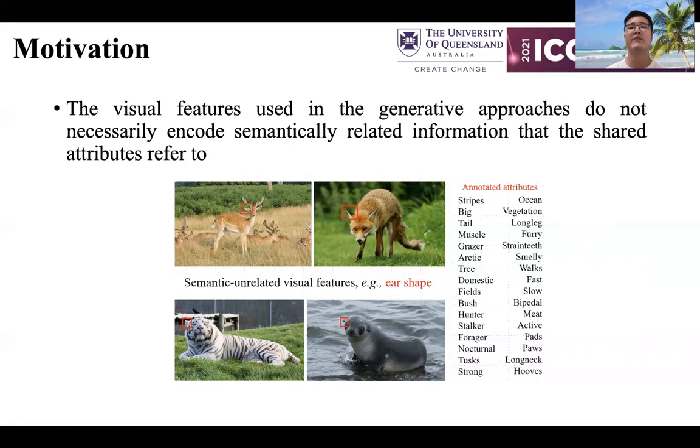From this case, we believe that zero-shot learning will benefit from using visual features that can consistently align with respective semantic attributes. We define this type of visual features as semantic consistent features, which are agnostic to both seen and unseen classes. In contrast, those visual features that are irrelevant to manually annotated attributes are defined as semantic unrelated.